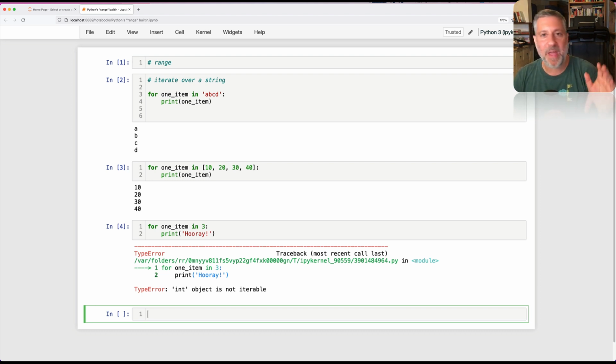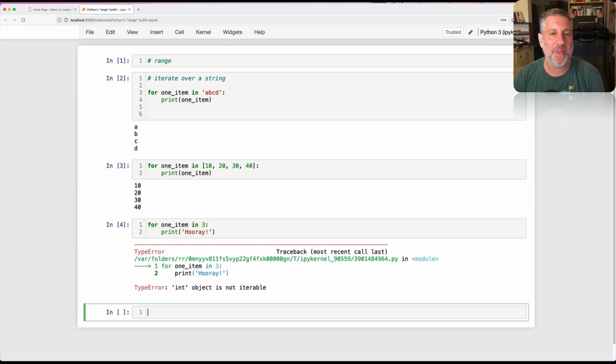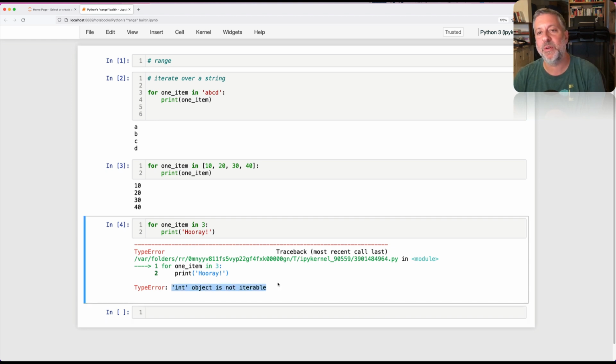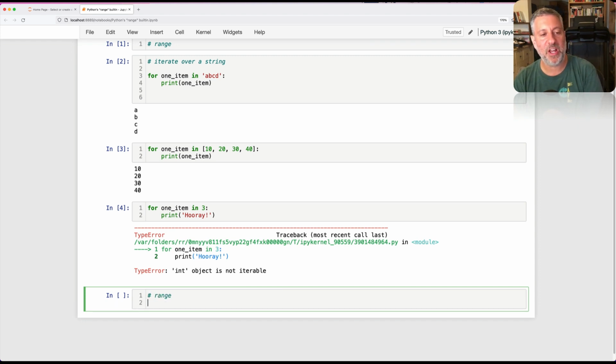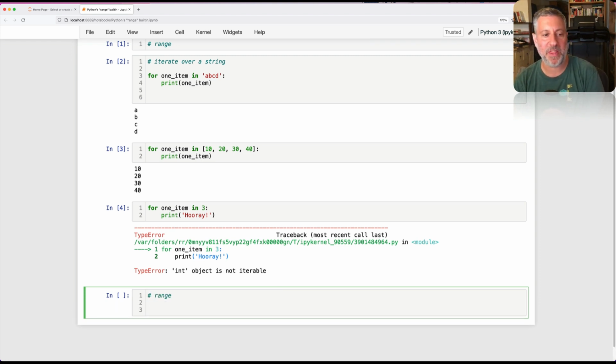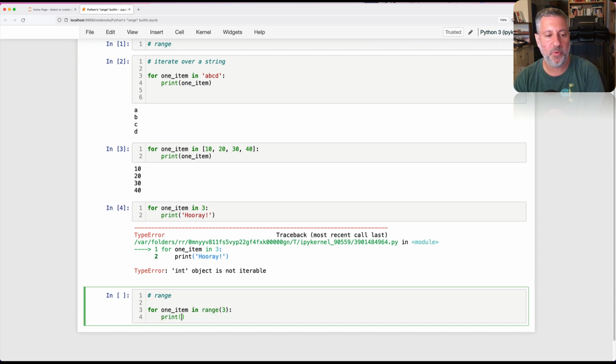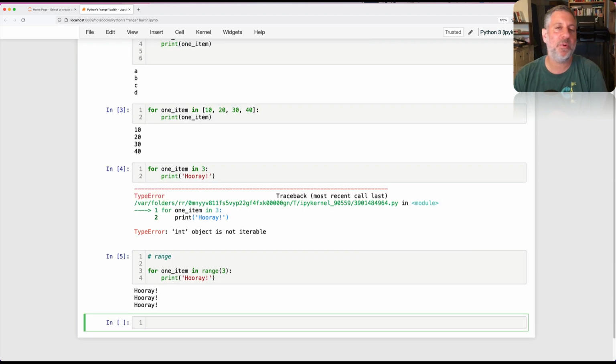Now, you can think this was a bad design decision. You can think all sorts of things, but this is the way it is in Python. In Python, you cannot iterate over integers. As it says here, this int object is not iterable. So what can we do instead? The answer is range. This is sort of the simplest way to think about it. I can say for one item in range 3, print hooray, and that works fine.